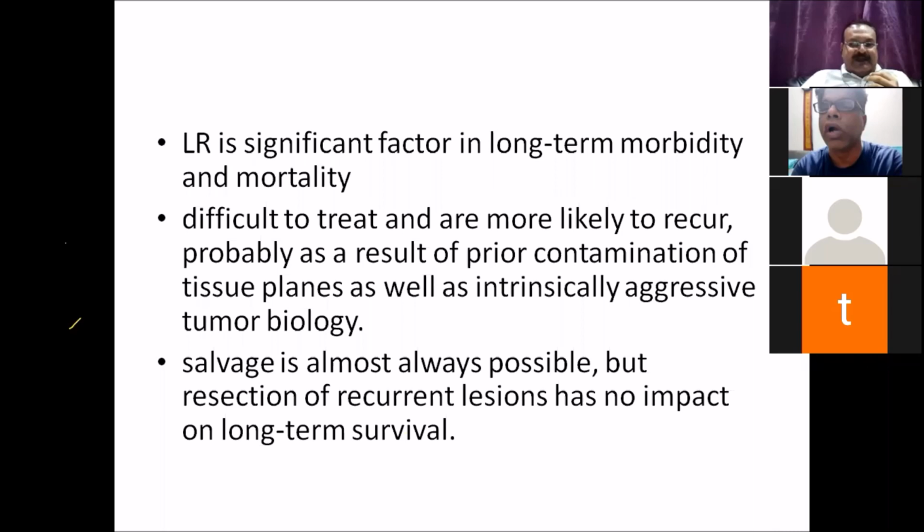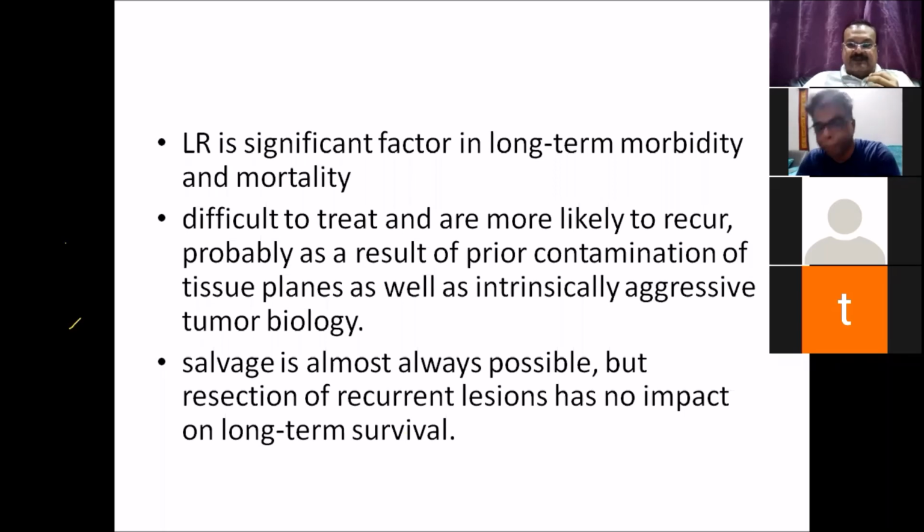It is difficult to treat and more likely to recur. So soft tissue sarcomas which are recurrent are difficult to treat and more likely to recur because of prior contamination of tissue plane as well as intrinsically aggressive tumor biology. Now, salvage is almost all the time possible, like Rudra has said and Chandramohan has said, 99% of the time the recurrent soft tissue sarcoma is salvageable. The only thing is that sometimes you may or may not be able to salvage the limb, but the patient can be salvaged.